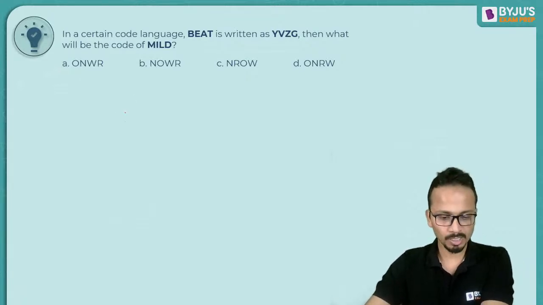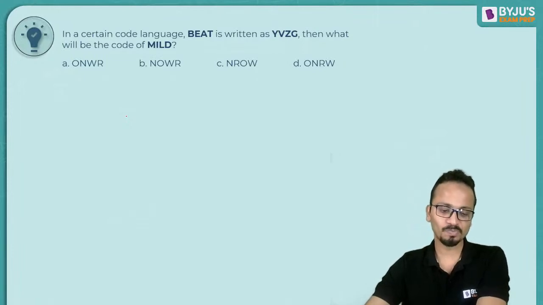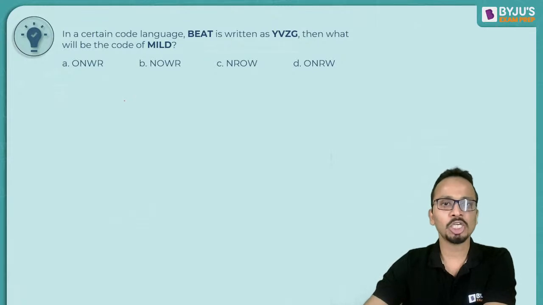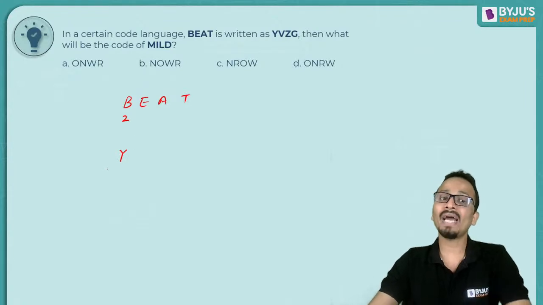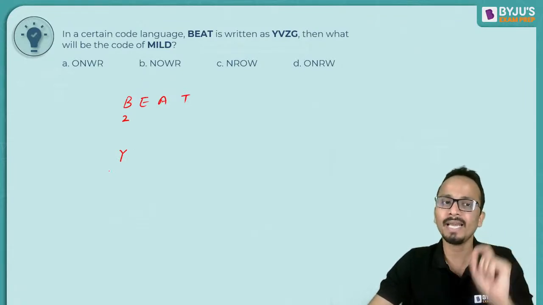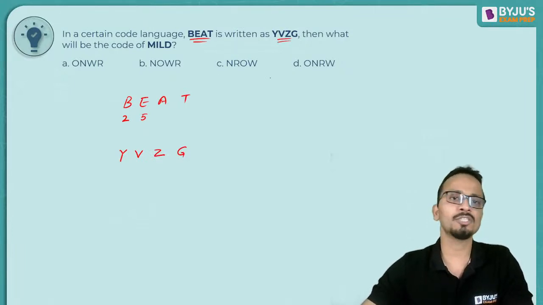Okay, so C and B, yes, opposite is the logic. So opposite alphabet, nice. So B, E, A, P. Now B is the second alphabet from the beginning. In the code, we have written Y. Y is the second alphabet from the end. Similarly for E, E is the fifth alphabet from the beginning. V is the fifth alphabet from the end. Similarly for A, it is Z, and T, it is G. So this is the logic that is used in this code.